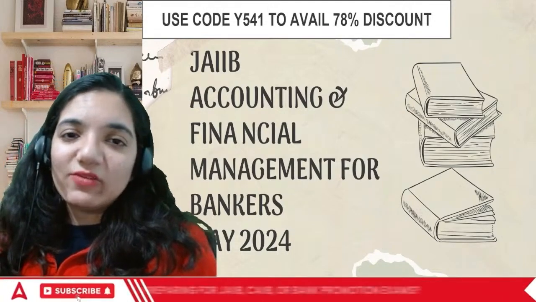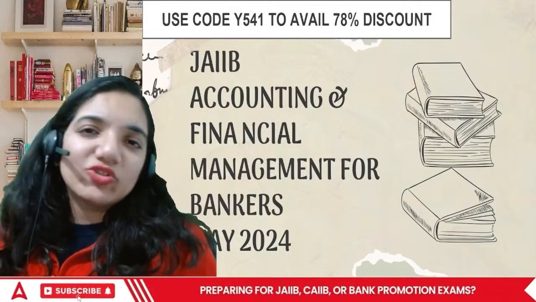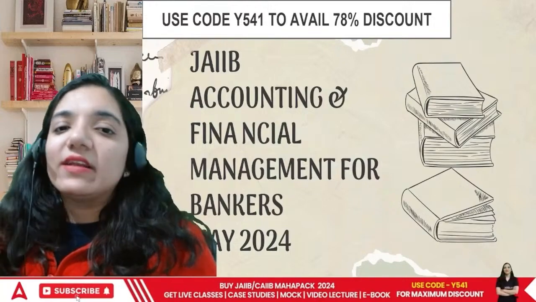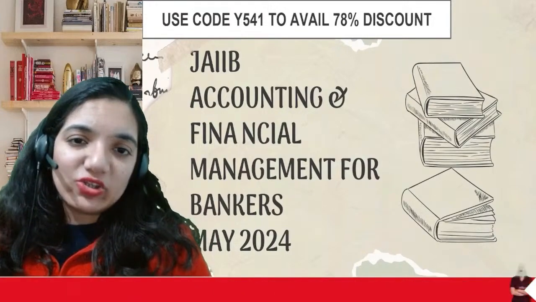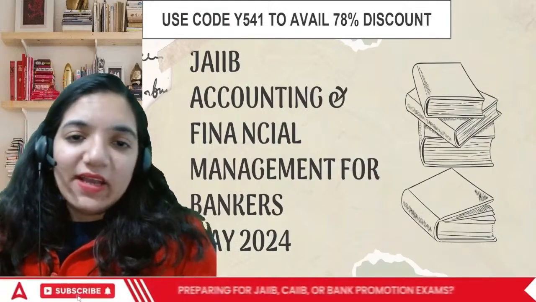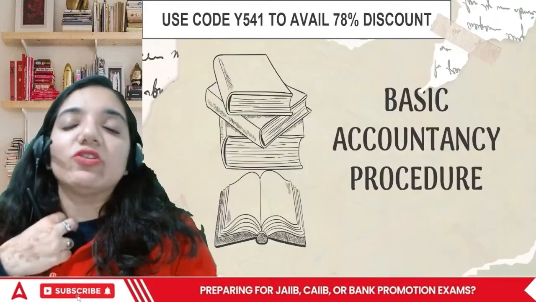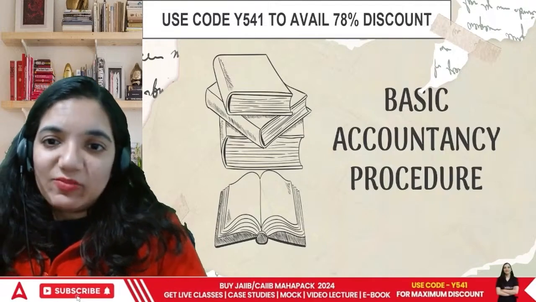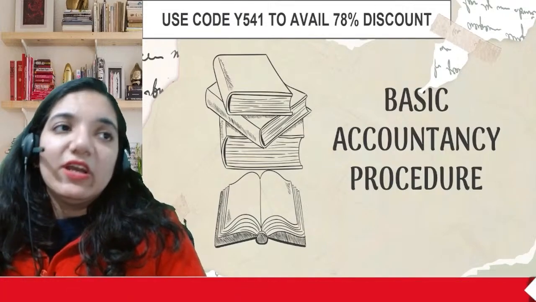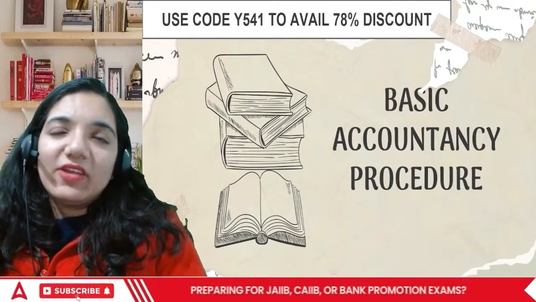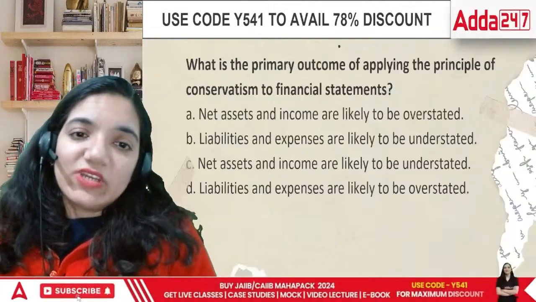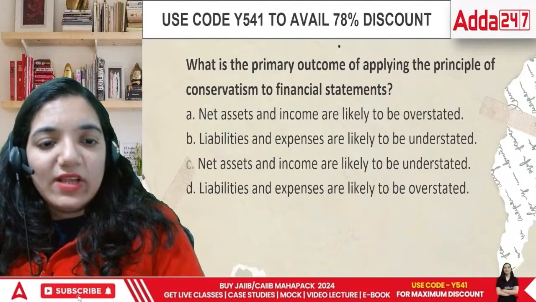So let's check it out further. By the end of the class, I'll show you where to go when you're looking for our courses. Till then, let's start with our accounting and financial management class. Acha, everyone, we were talking about the basics of accountancy, the basic accountancy procedure. We were talking about chapter unit number 2, combined with a part of unit number 1 as well. I think I'll be covering it today. So let's start it, everyone.